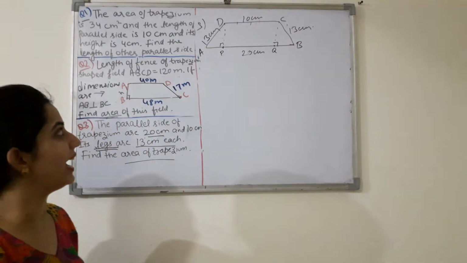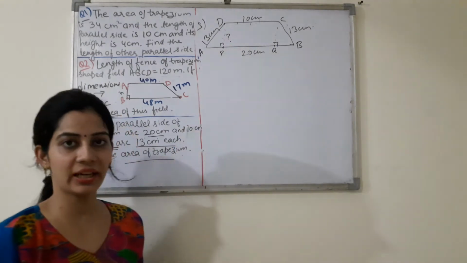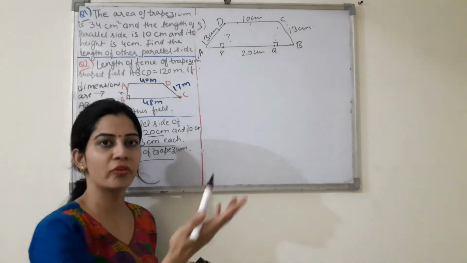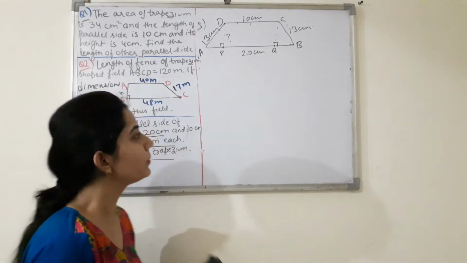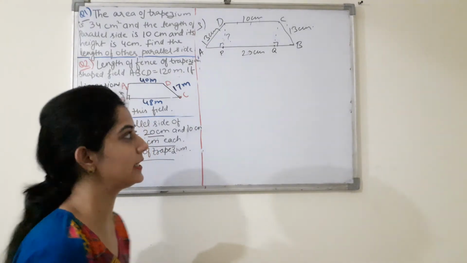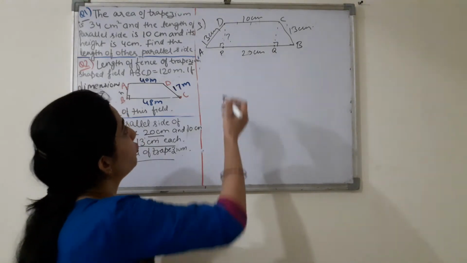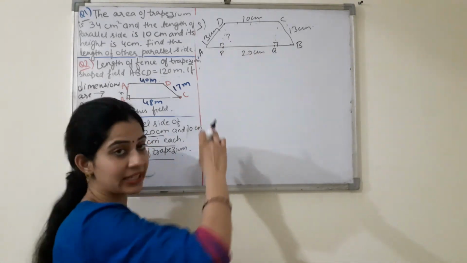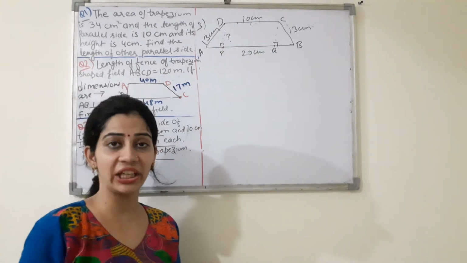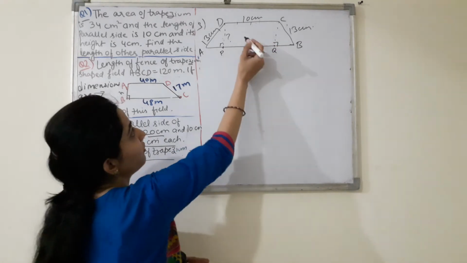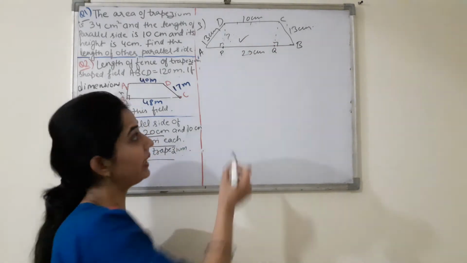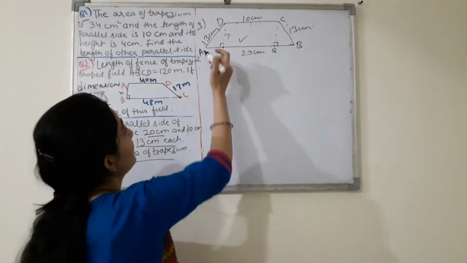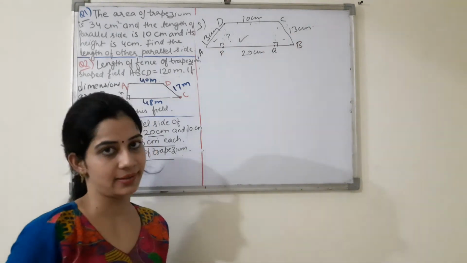Now second thing is that हमें ये height पता लगानी है, ठीक है? Because parallel side हमें पता है, if we will find the height, so we will simply put the values into the formula. Now how we will find this height? See, first of all, to find this DP, we can see now this trapezium has been divided into three shapes. First is your rectangle, right? That is your DCQP, okay? And this is your two right angle triangles, okay?